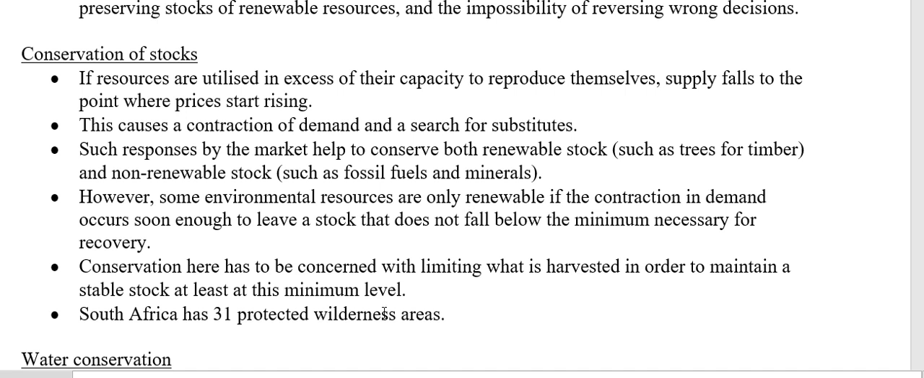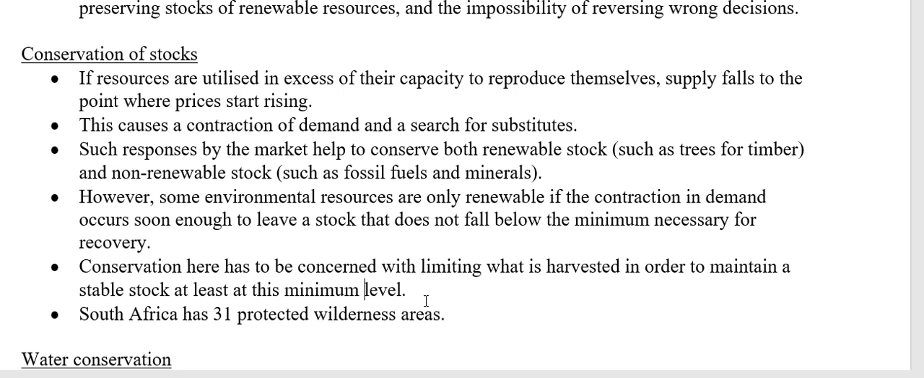Okay, so conservation has to be concerned basically with limiting what is harvested, limiting what we exploit, limiting what we are taking out of nature, to make sure that stable stock levels are maintained at a minimum level, to make sure that enough mommies and daddies of fish species A are left behind so that it becomes renewable. All right. Before it becomes a problem, we should limit what is harvested.